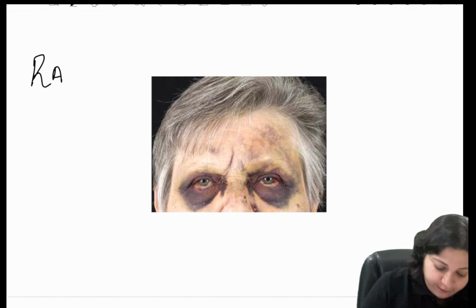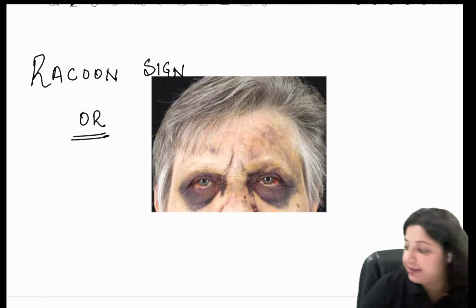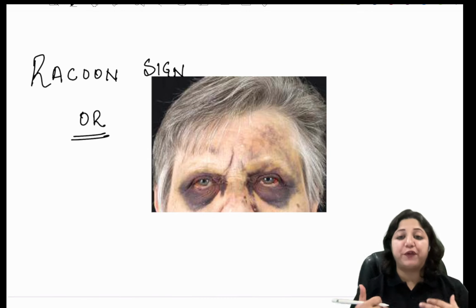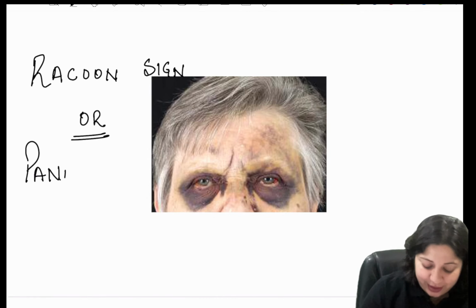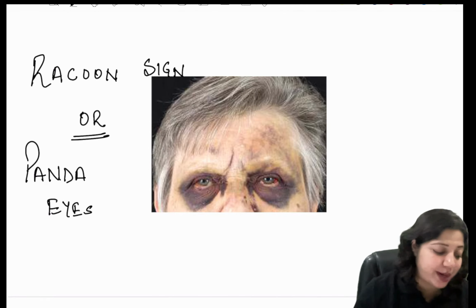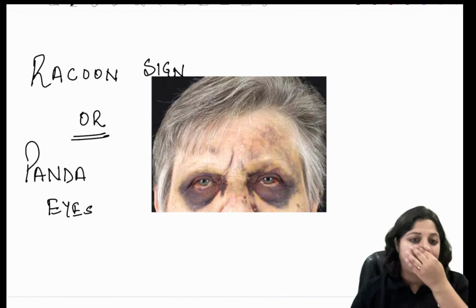You are right. We call it the raccoon sign, or also, it's my favorite animal, a panda. So this is also called panda eyes. And in which condition do you get to see these raccoon eyes or panda eyes?